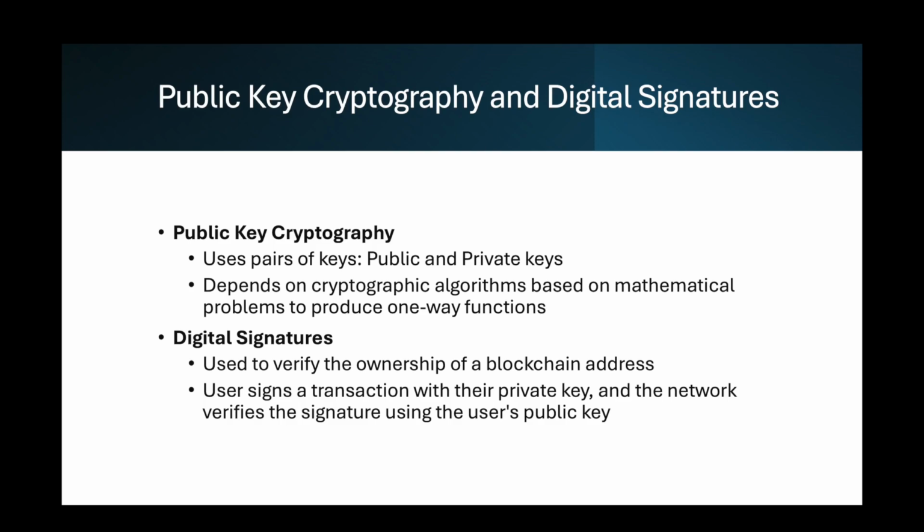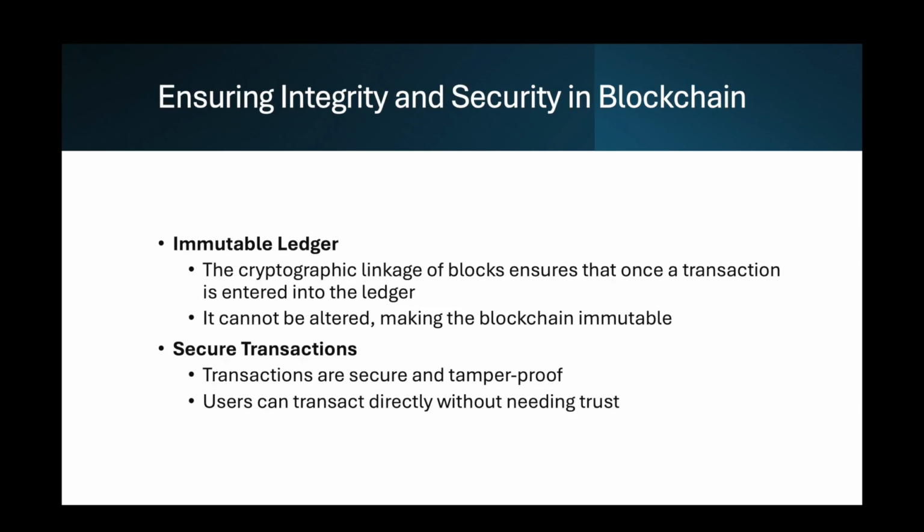Example: when Alice sends Bitcoin to Bob, she signs the transaction with her private key. The network nodes use Alice's public key to verify that the transaction was indeed signed by her private key and approve the transaction. Ensuring integrity and security in blockchain.